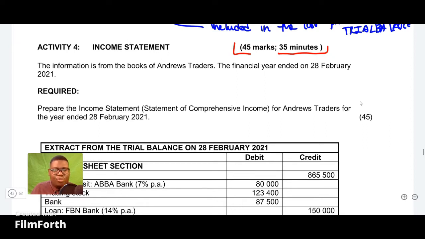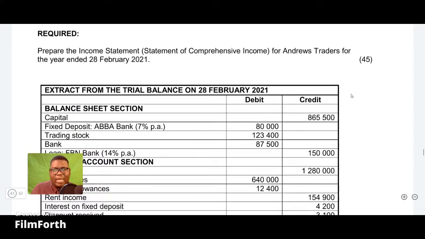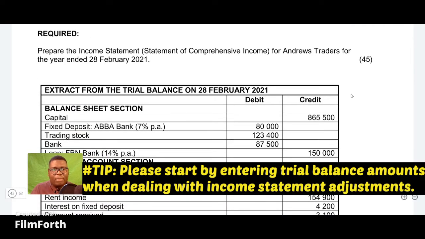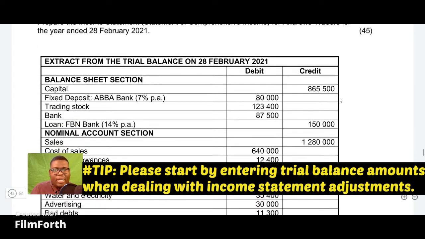It's going to make your work easy. Each and every time when you start with such questions, make sure that you start by the balances that are there on the trial balance, because most of them you might need to adjust them. So it will save you time to start by writing items that are firstly in the trial balance.